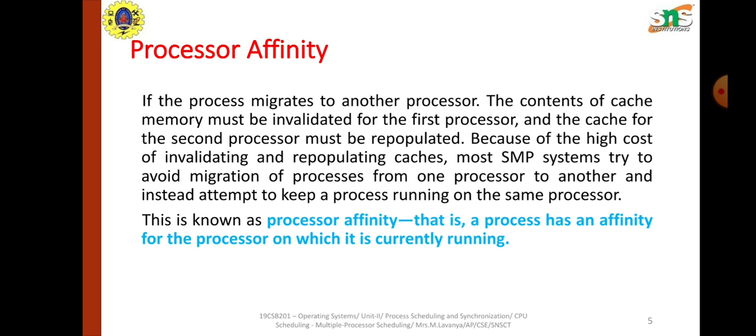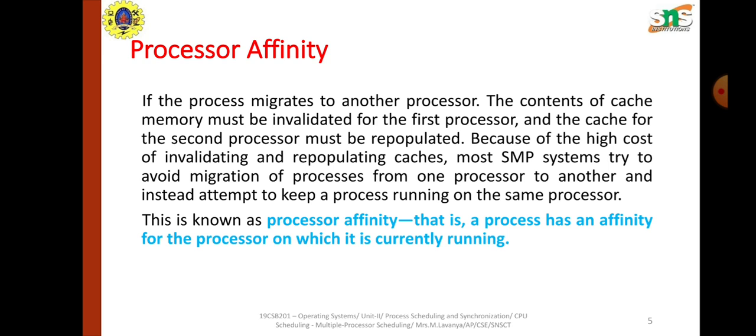Because of this, the cost of data transferring also increases. It causes repopulating of cache, and it is more time consuming because the data is getting carried, and there is less utilization of the processor because it is working on copying the cache data from one processor to another.